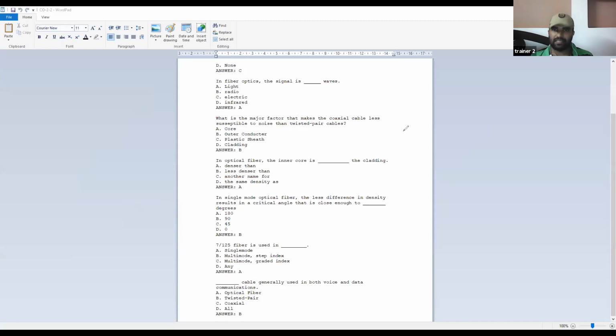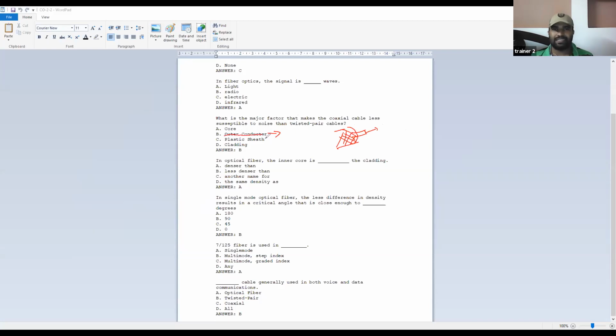As I said just now, in coaxial cable, the inner conductor is protected by an outer shield. That shield, the outer conductor, will make sure that no external signals get into your inner conductor. So this stops everything. The main reason is answer B, outer conductor.